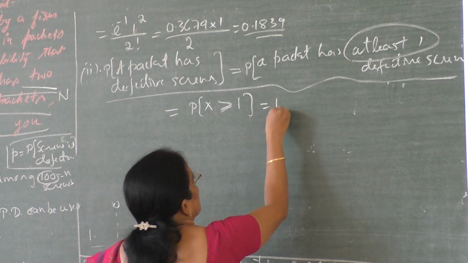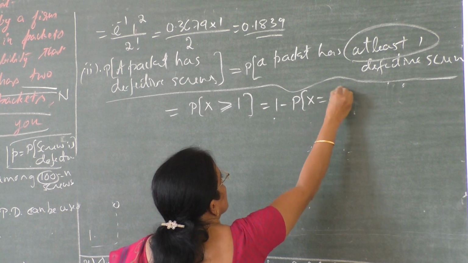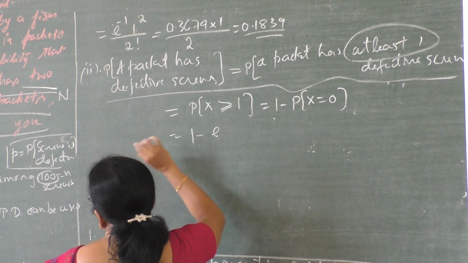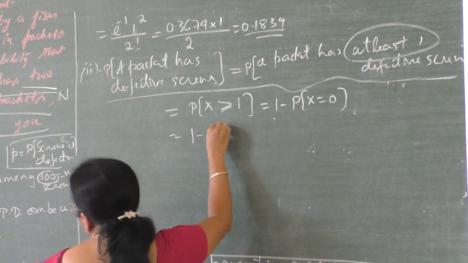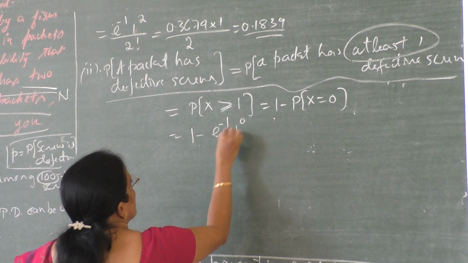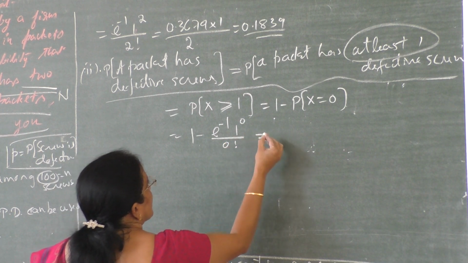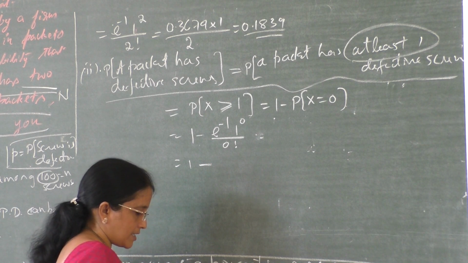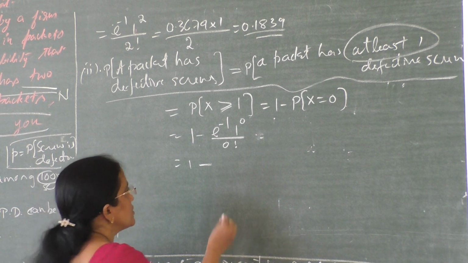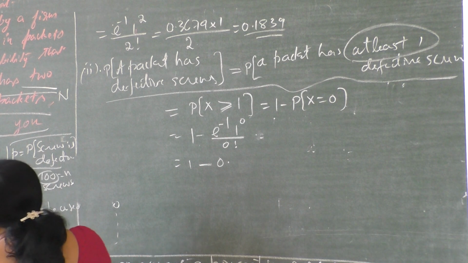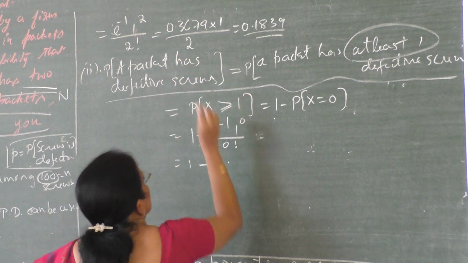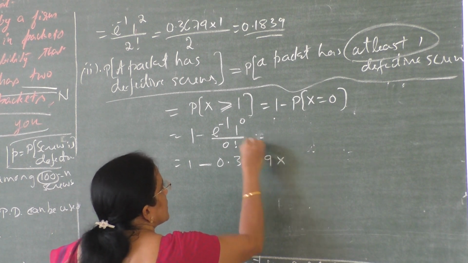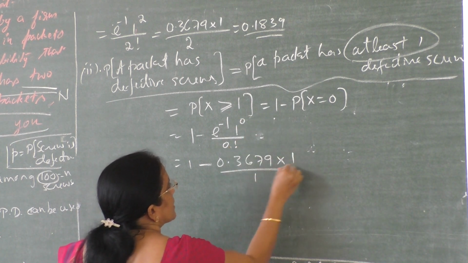We know that it is 1 minus P of X equal to 0, which is equal to 1 minus, substituting X equal to 0 in the probability mass function, that is e power minus 1, 1 power 0 divided by 0 factorial, which is equal to 1 minus e power minus 1, that is 0.3679 into 1 power 0, 1 divided by 0 factorial 1.